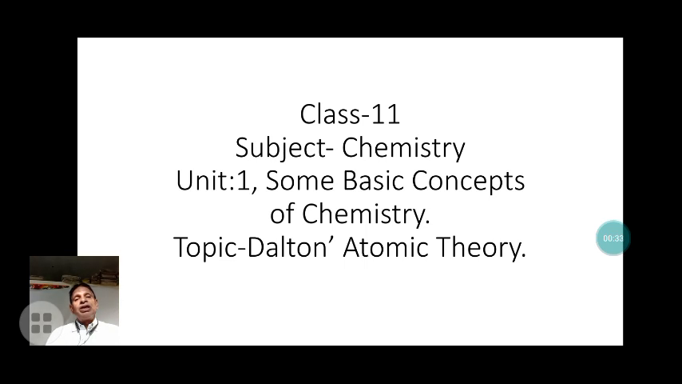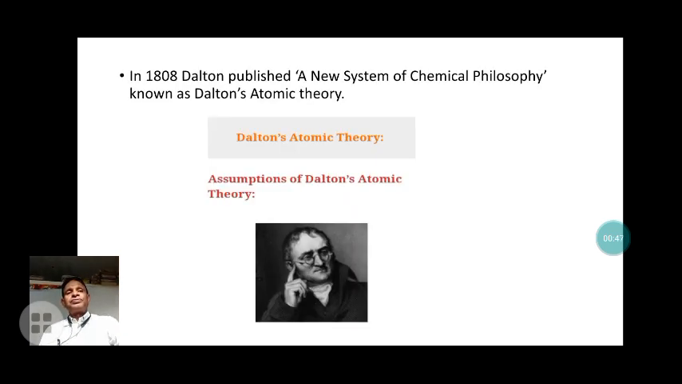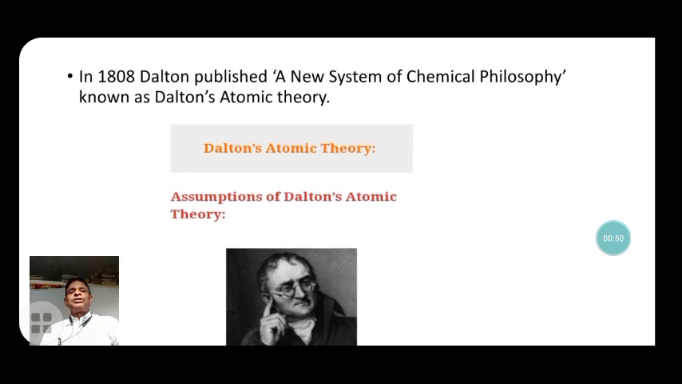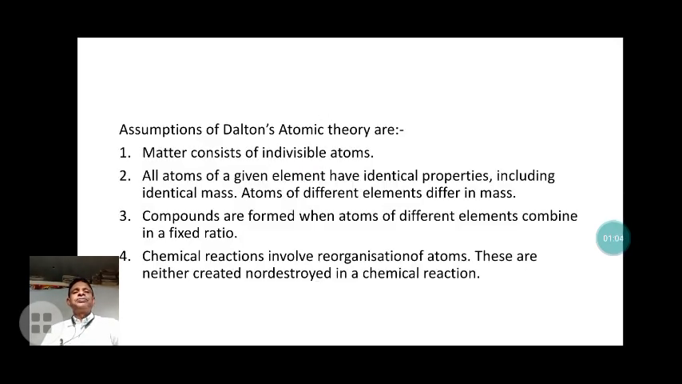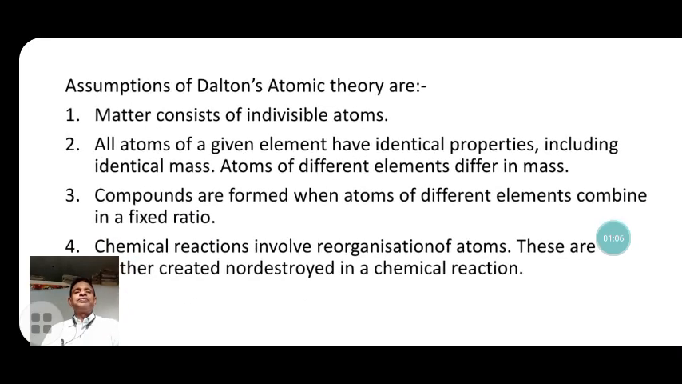The theory was given by Dalton, a very famous chemist of England, and it is still important in chemistry. In 1808, Dalton published A New System of Chemical Philosophy, known as the Dalton atomic theory. The assumptions of the Dalton atomic theory are given in the next slide. Here, the assumptions of Dalton atomic theory are: